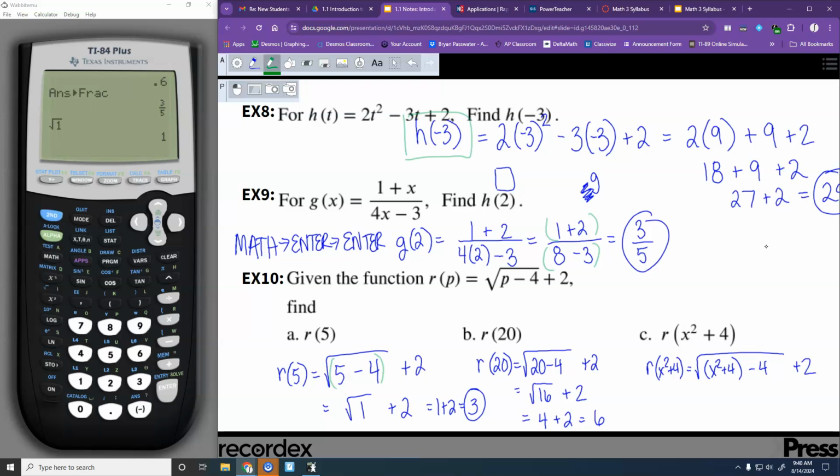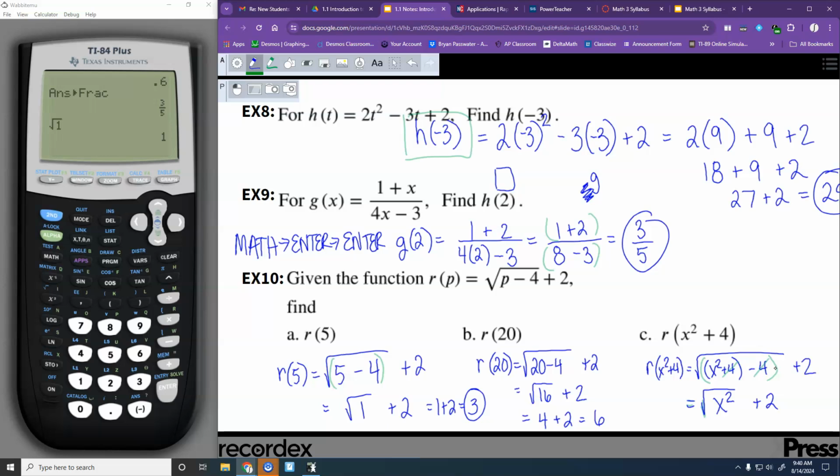So, like the last one, this has got like parentheses around what's here. So, if I've got x squared plus 4 minus 4, what's going to happen with the plus 4 minus 4? They cancel out. They're gone. So, really, this is just the square root of x squared, and this plus 2 is over here on the outside.